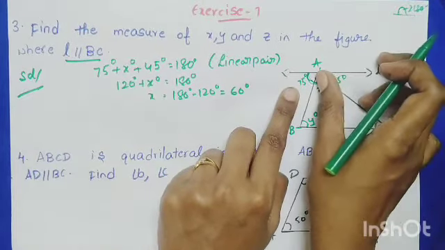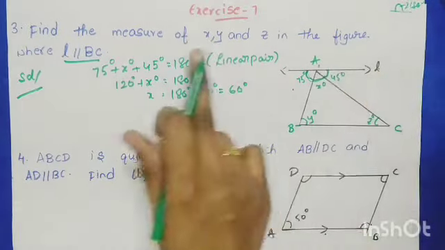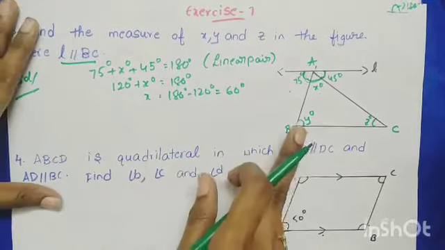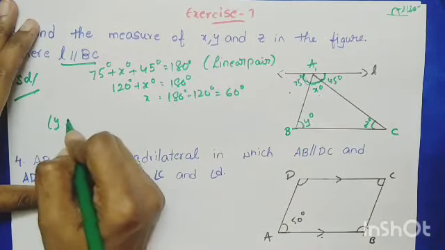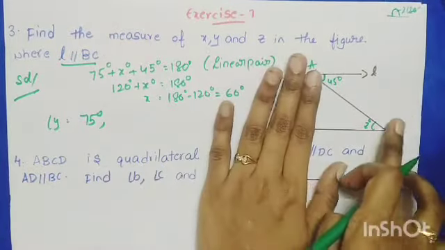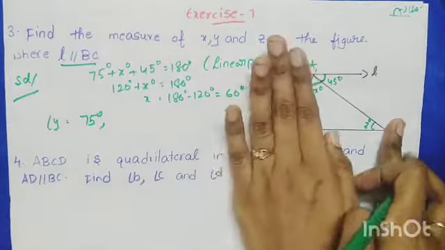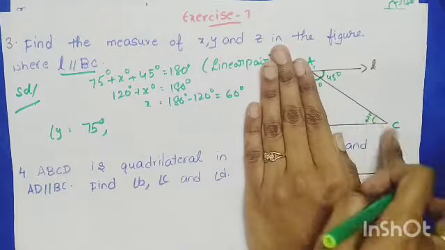Just now we have learned, alternate interior angles are equal in the case of parallel lines. So angle y equals 75 degrees. Same thing you have to apply here also, children. See, these two are also alternate interior angles or not. Forget about all these. It's a transversal. It's a line.